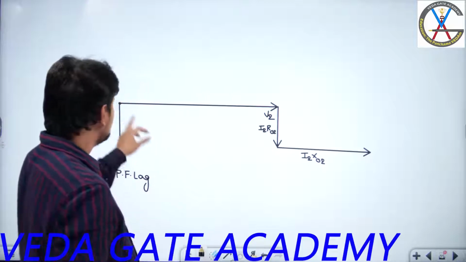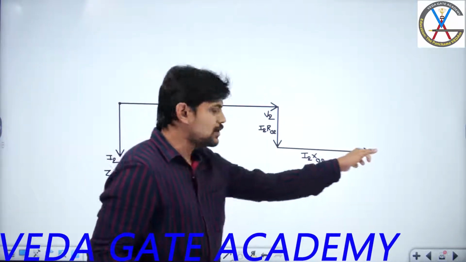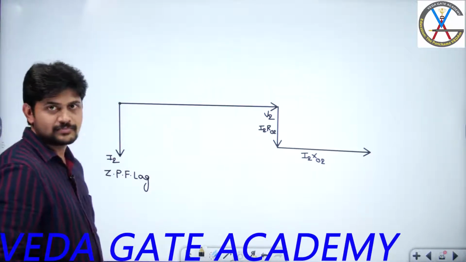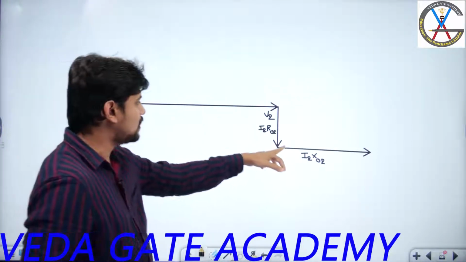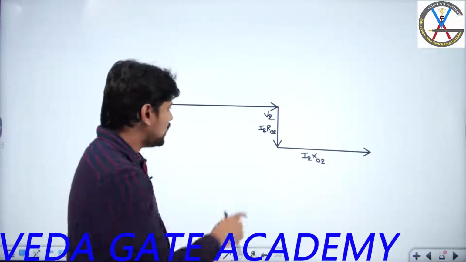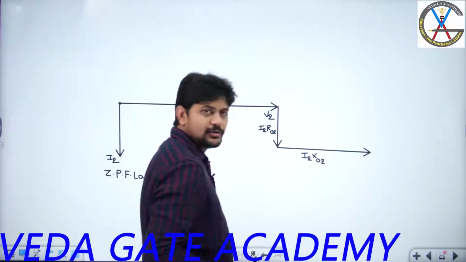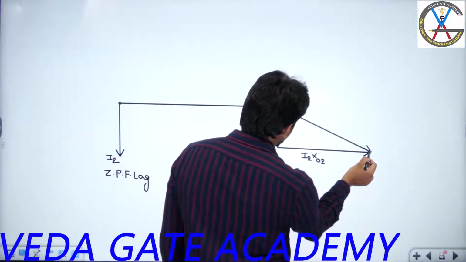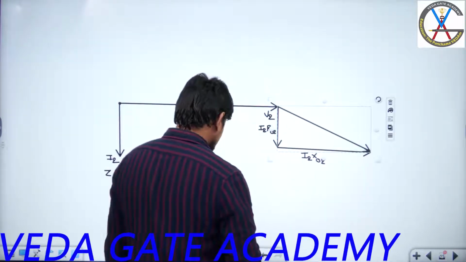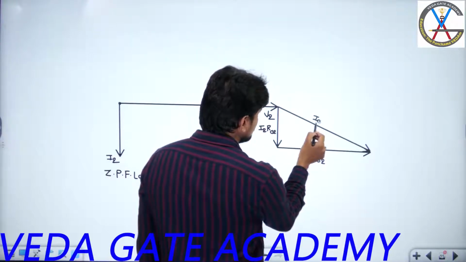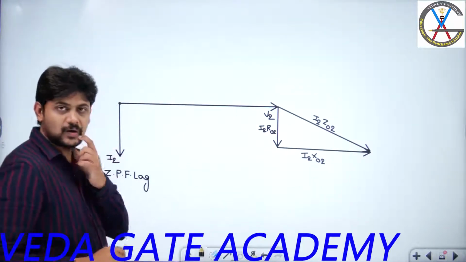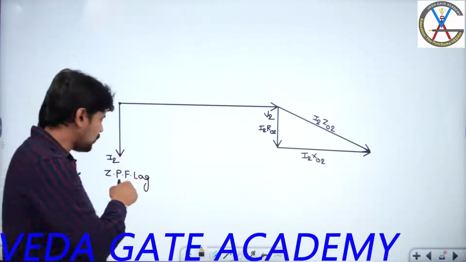right? So the resultant of V2, I2 R naught 2, I2 X naught 2 will give you the E2 for this particular zero power factor lagging. E2 is sum of V2, I2 R naught 2, I2 X naught 2. But what is the sum of I2 R naught 2 and I2 X naught 2? I can say that is nothing but I2 Z naught 2. This is nothing but my I2 Z naught 2. So this is I2 Z naught 2. For what load? This is for zero power factor lagging. So this I am using for zero power factor lagging.